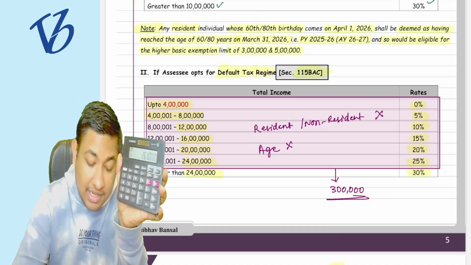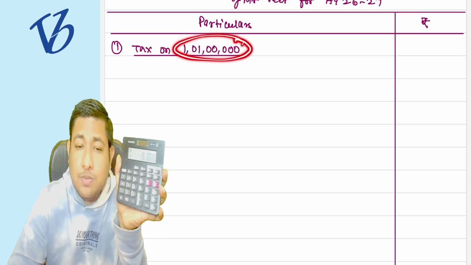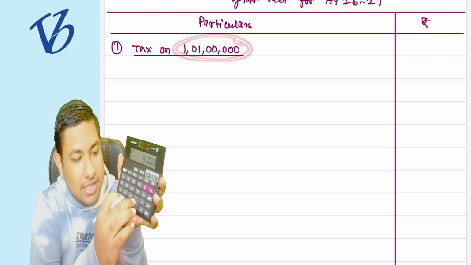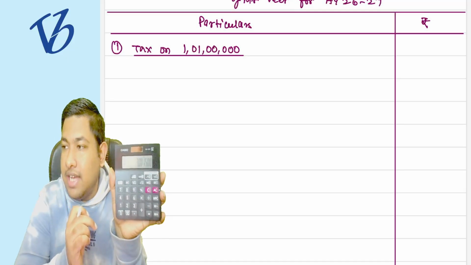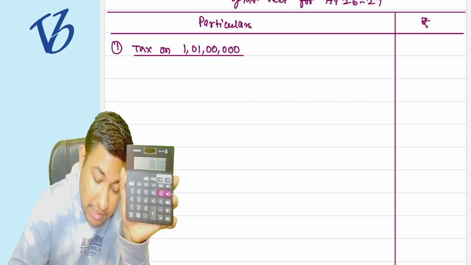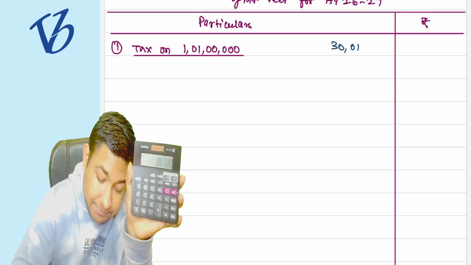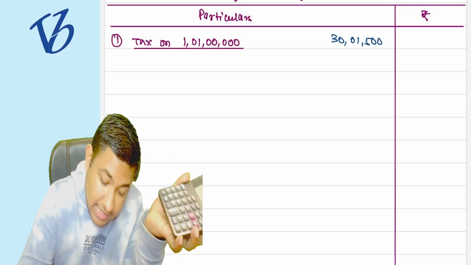But here the income is what? See, the income is 1 crore 1 lakh rupees, which means there is a surcharge of 15% on it. Yes, just add 15%. Okay, you will get the answer of the tax liability, which is going to be 30 lakh 1500. Are you getting it? Correct.